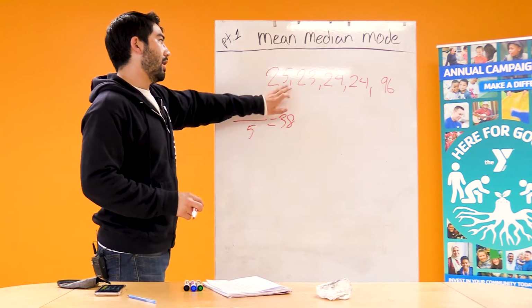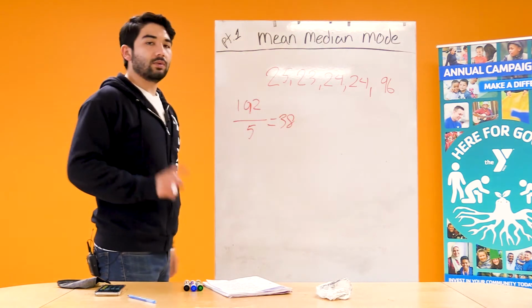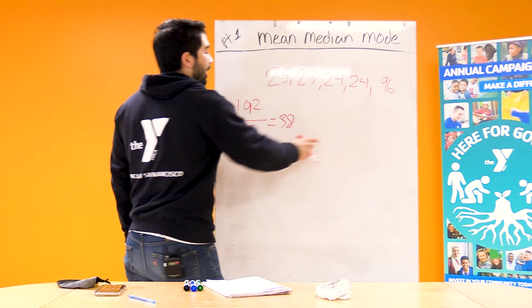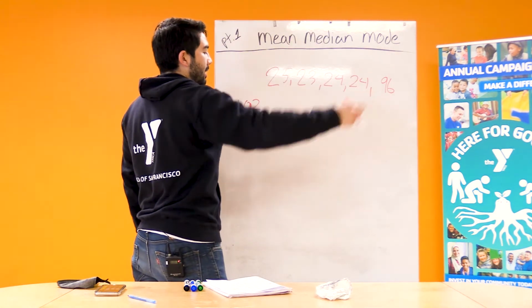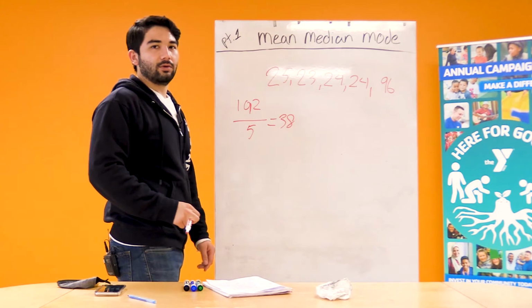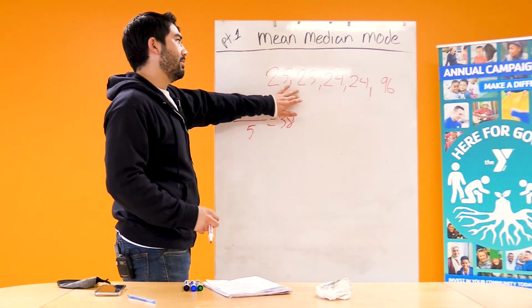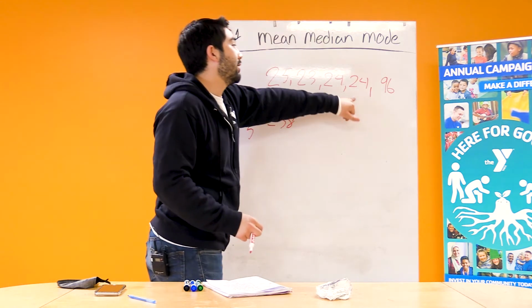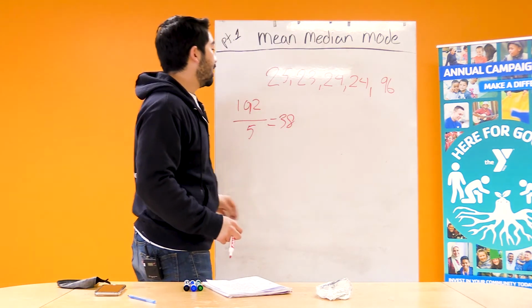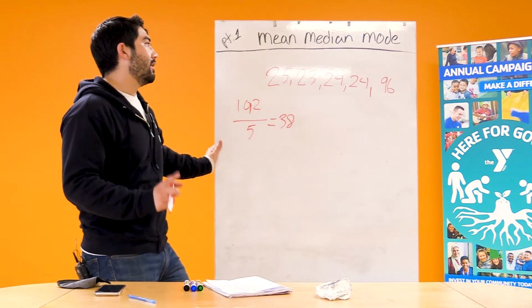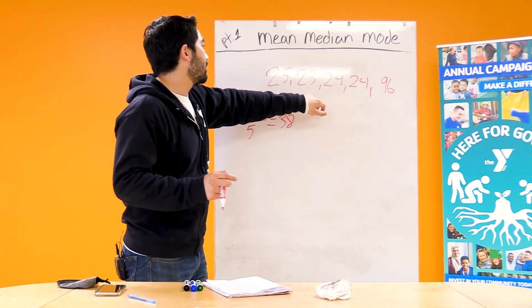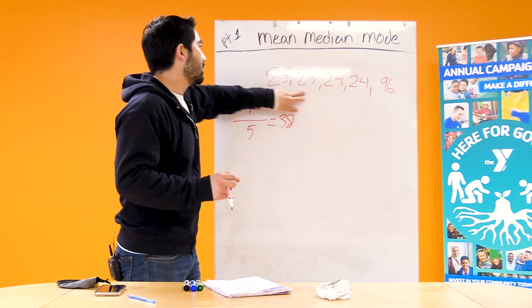So if you remember, out of our original data set, our mean was 24. But since we added this 96 at the end, it brought our mean way up and made it higher than what it was before. So if we look at our set of numbers, the first person goes 25 seconds, 23 seconds, 24, 24, then 96, we would assume that the average would be somewhere between 23 and 25 seconds, somewhere in the 20 zone.